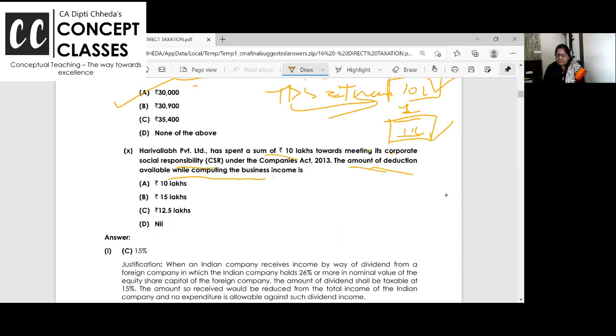Will they get a deduction of 10 lakh, 15 lakh, nil? Nil. Corporate social responsibility expenses are not deductible. Specifically, if they are in the form of 30 to 36, they are deductible, not otherwise. Clear hai?